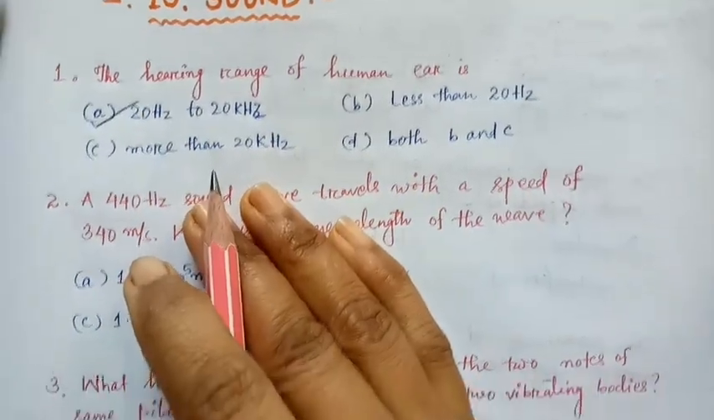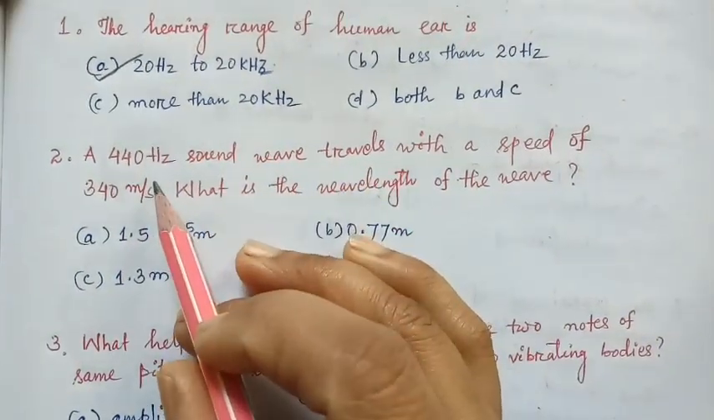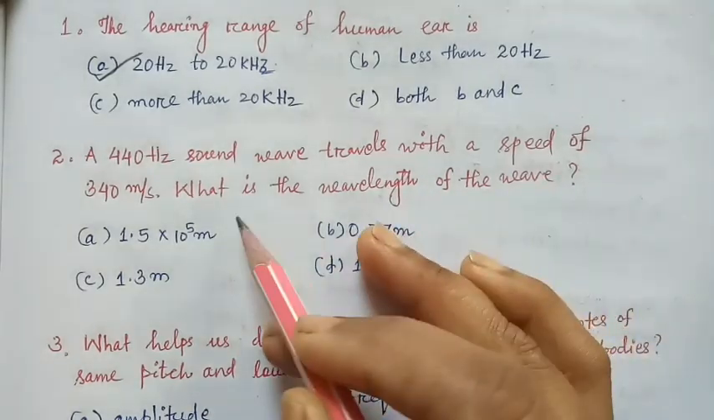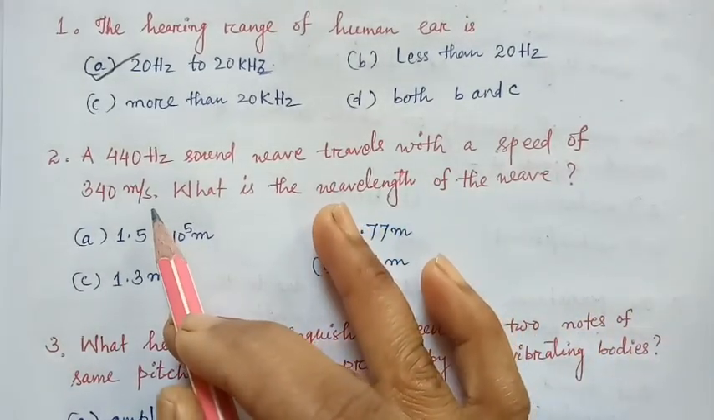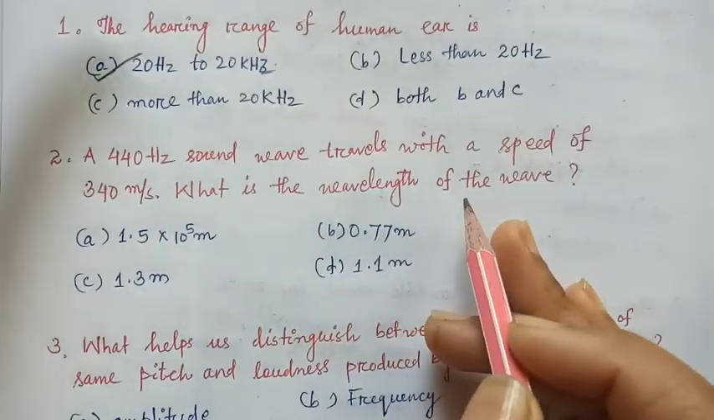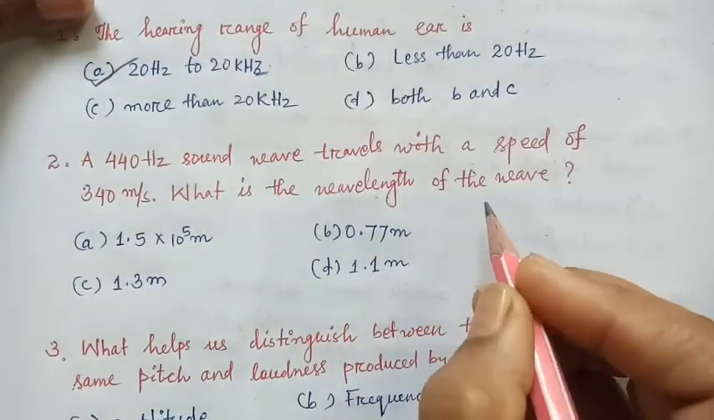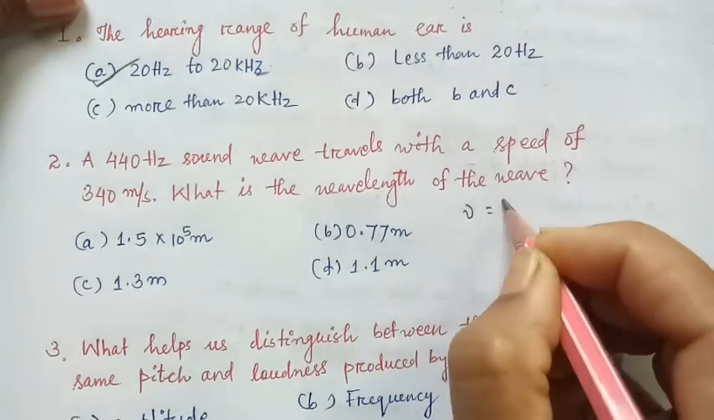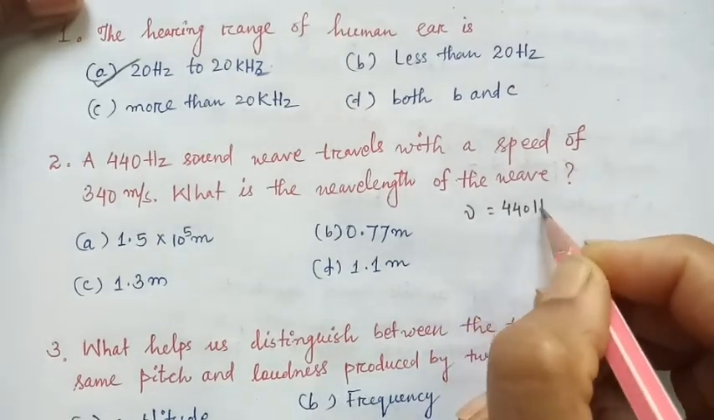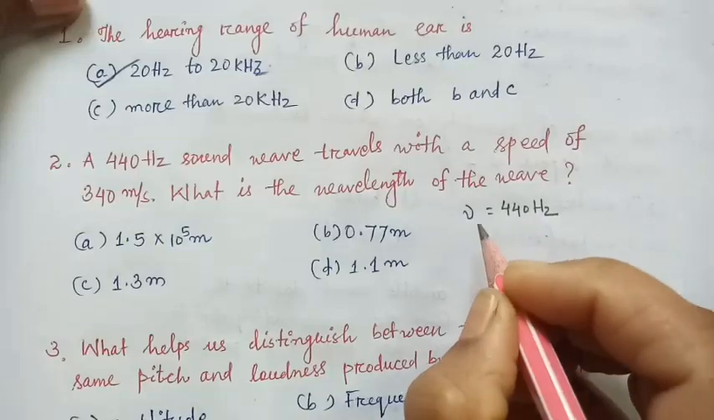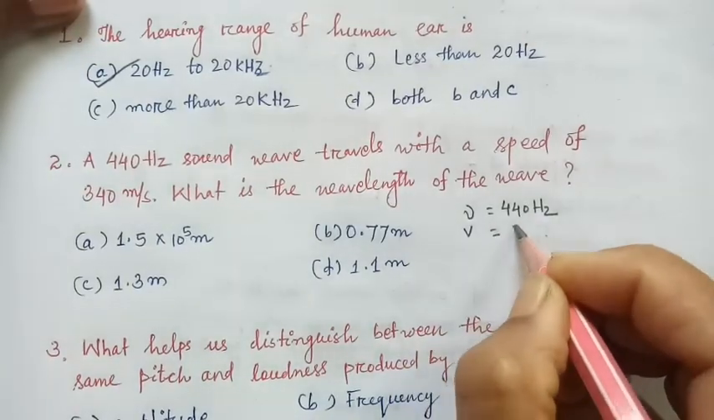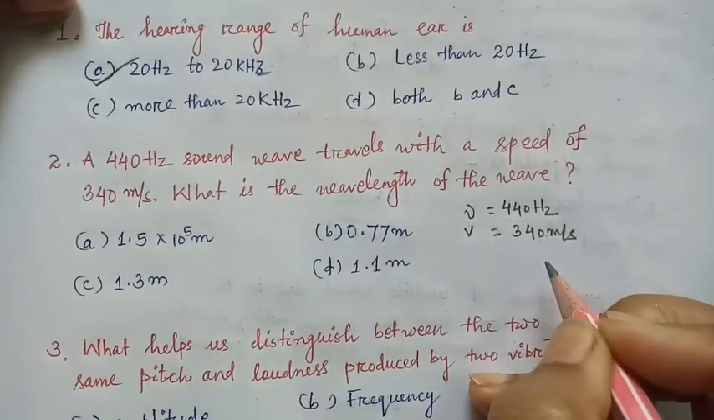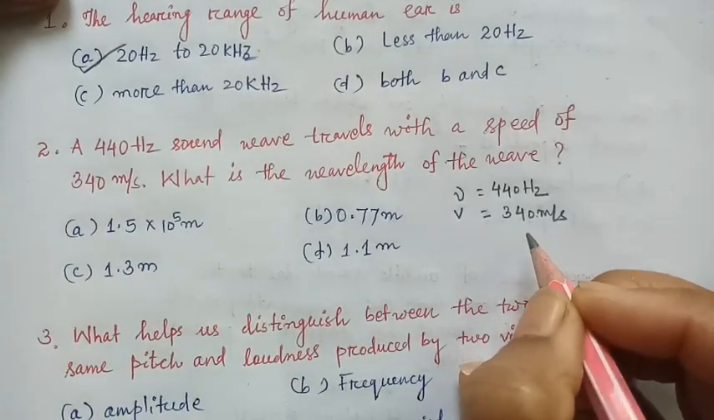Option A. A 440 Hz sound wave travels with a speed of 340 meter per second. What is the wavelength of the wave? It is given frequency nu is 440 Hz, and speed v is 340 meter per second. We have to find out the wavelength.